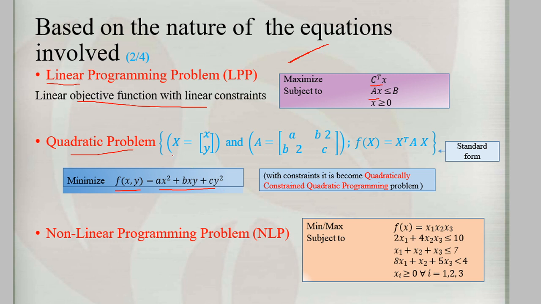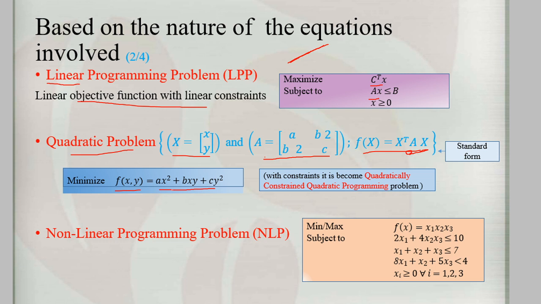Here x has two values, x comma y, and A is a matrix with entries a, b, b, c. f of x is calculated using x transpose A x. Using this formula, we can find the optimal solution.